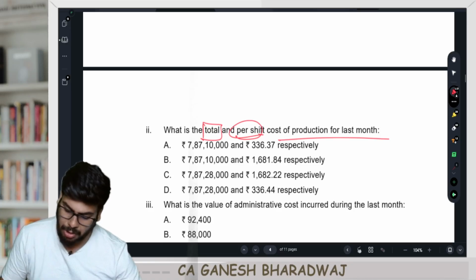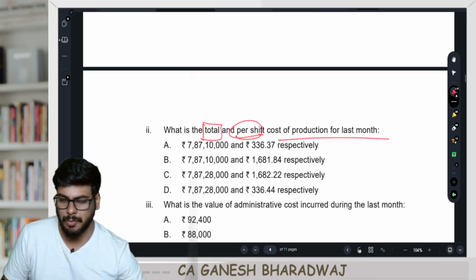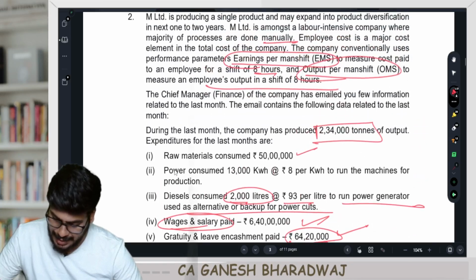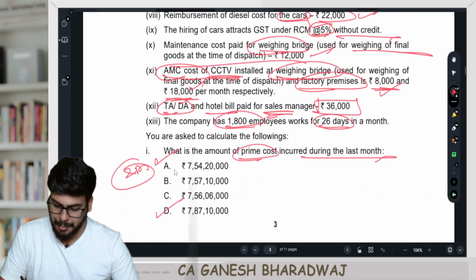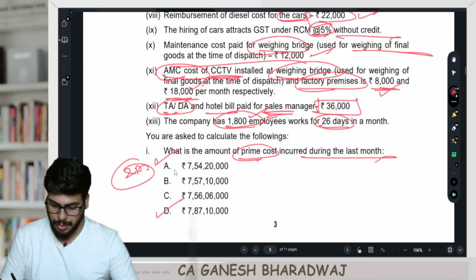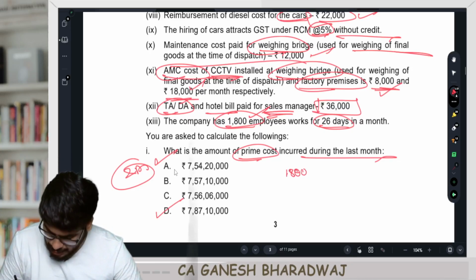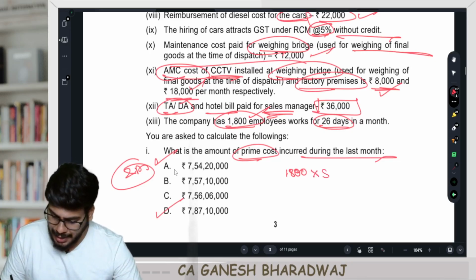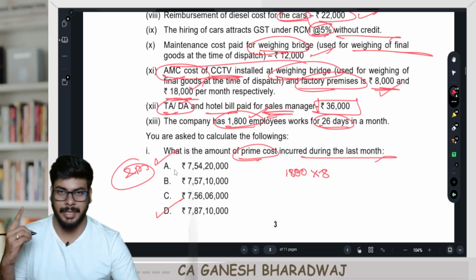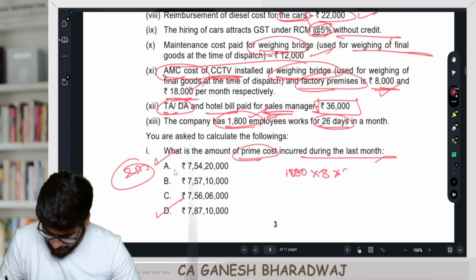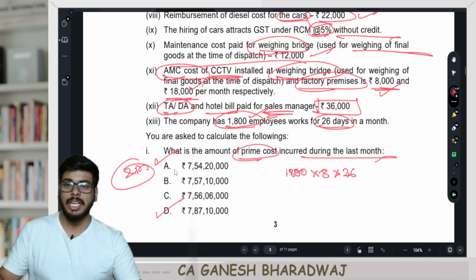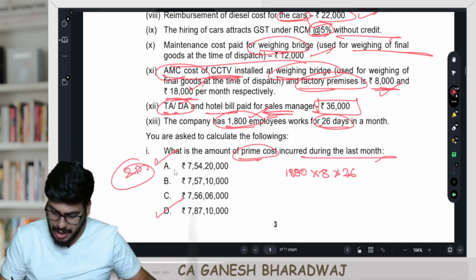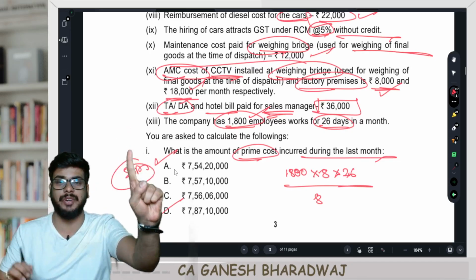Now, what is the cost per shift? So man shift, how will you compute? Guys, very simple. They have mentioned that in this company, 1,800 employees are working. Each of them works for 8 hours in a shift, correct? Like that, they are working for 26 days. If you multiply all this, you will get the total labor hours worked, divided by 8. In one shift, there is 8 hours.